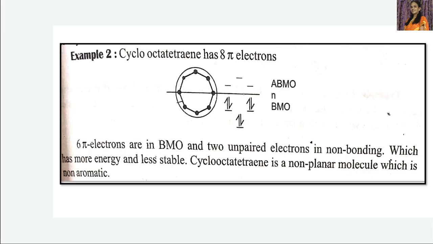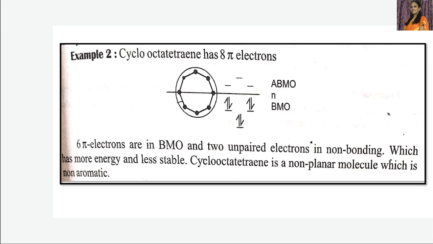and 2 unpaired electrons are present in the non-bonding molecular orbital. Because of this, it has more energy and is less stable when compared to benzene, and this cyclooctatetraene is a non-planar molecule, which is non-aromatic.